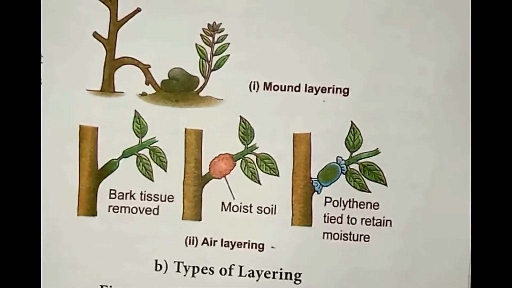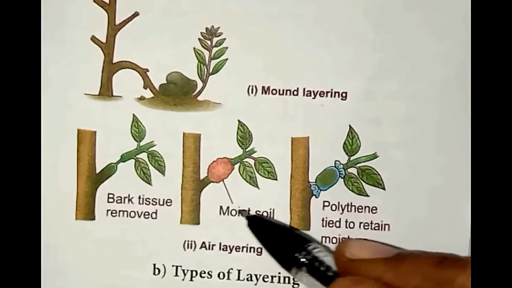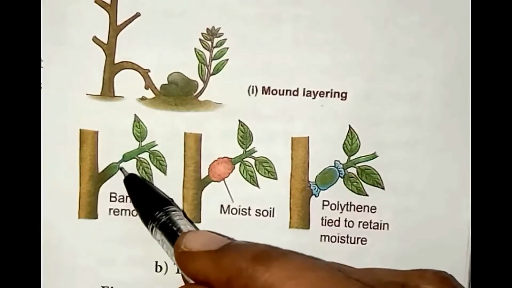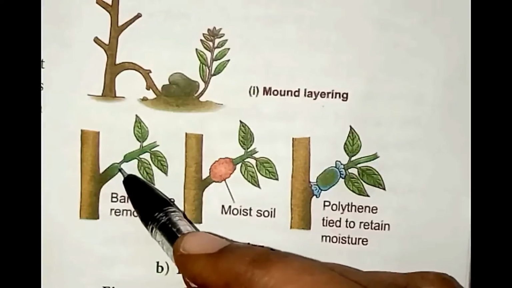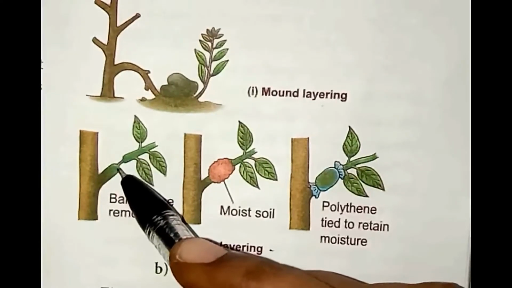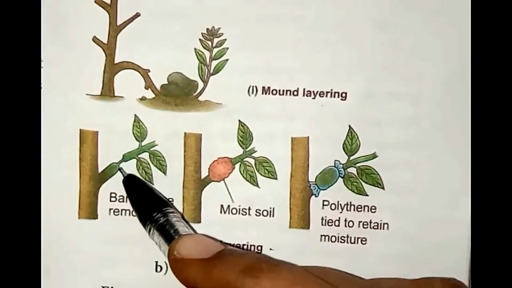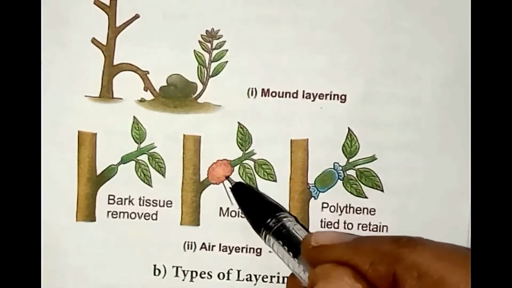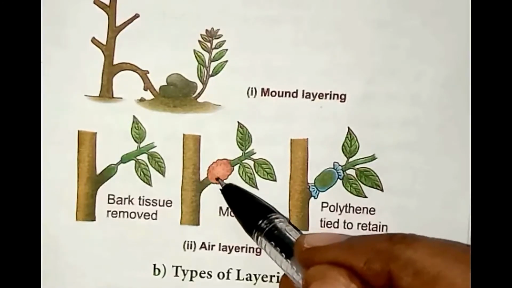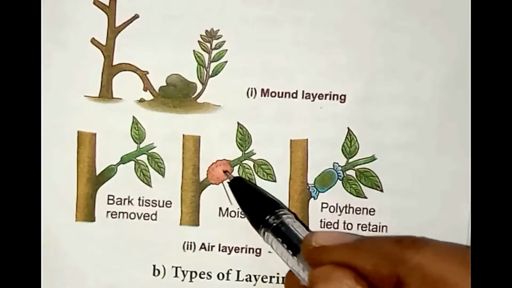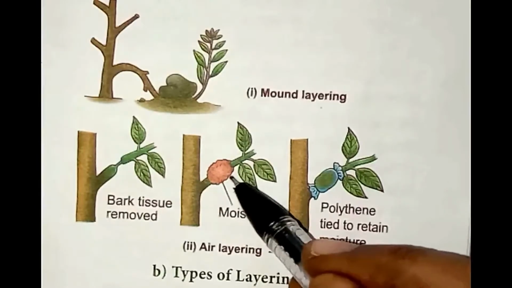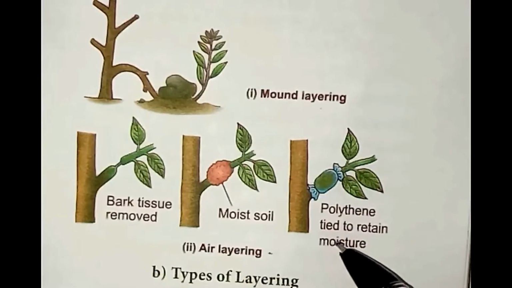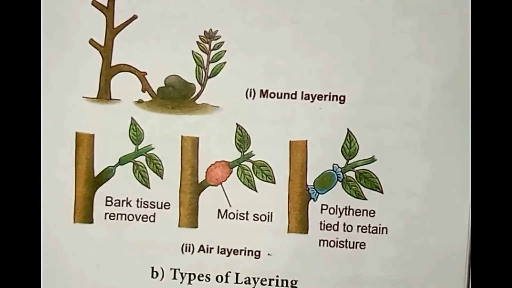The second type of layering is called air layering. In this method, the stem is girdled at the nodal region and hormones are applied to this region, which will promote rooting, and this portion is covered with moist soil. Using a polythene sheet we have to cover it up. The roots will emerge in these branches after 2 to 4 months, and such branches are removed from the plant and grown in a separate pot on the ground.